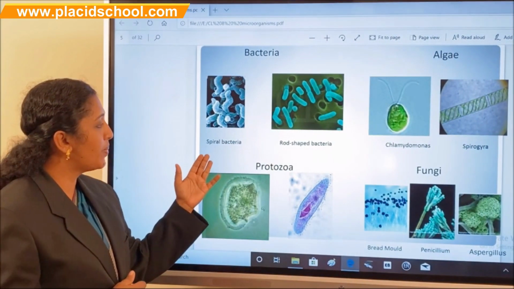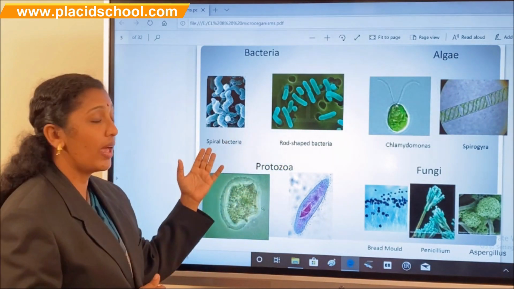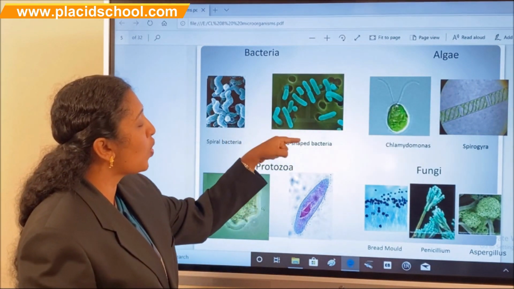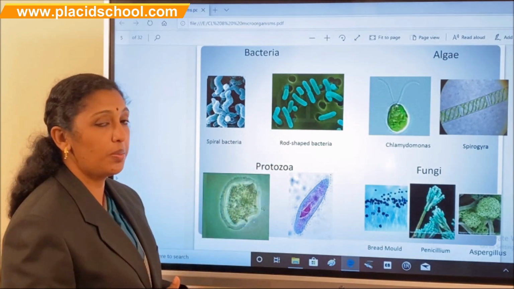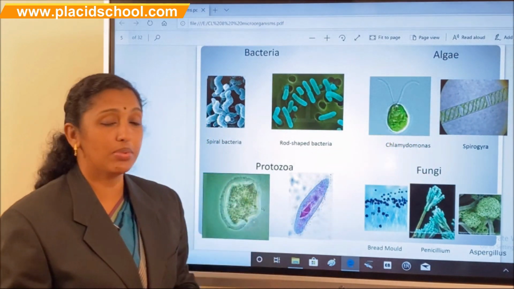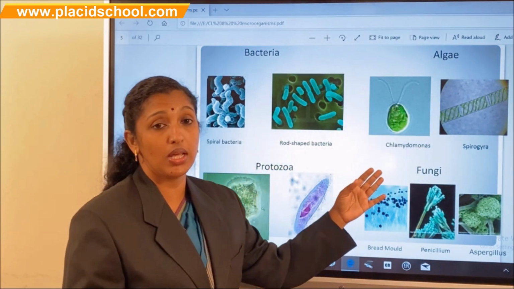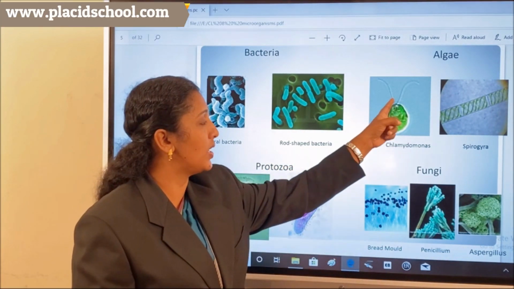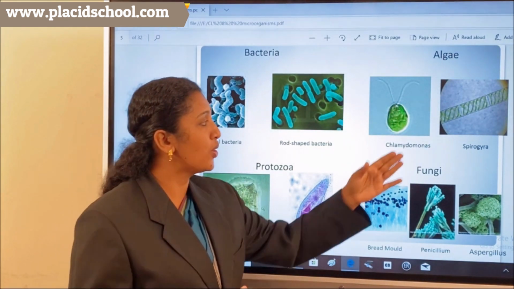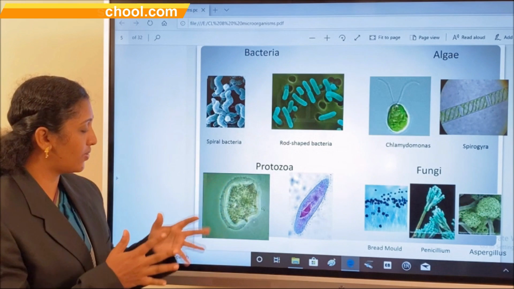Examples of bacteria are spiral bacteria and rod-shaped bacteria. The spiral bacteria have cells that are spiral in nature. The rod-shaped bacteria have cells with a rod-shaped structure. In the case of algae, two examples are given. One is Chlamydomonas and the other is Spirogyra. Chlamydomonas is a unicellular alga. It has flagella, which you can see, and they help it swim in water. In Spirogyra, you can see the spiral structure of the chloroplast, and it is green in color.